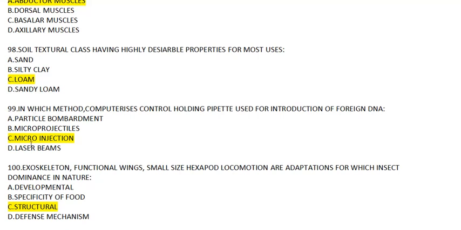Now this is the last question. Exoskeleton, functional wings, small size that support locomotion are adaptations for which insect dominates in nature. This is a structural characteristic. Answer will be C, structural.